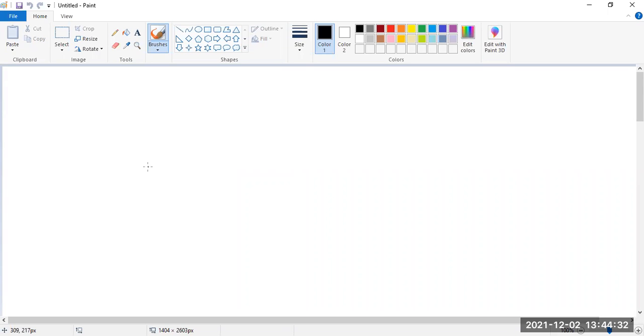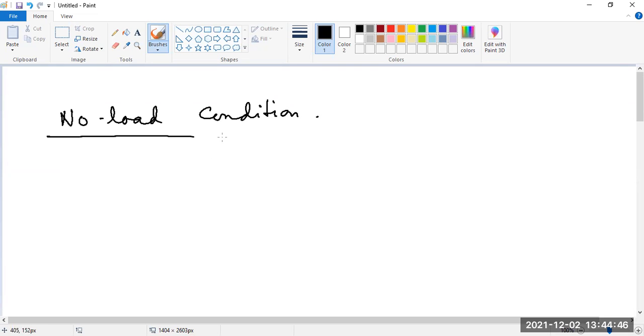Now here one more condition we have to take, that is the no load condition. No load condition means what? In those expressions, what do we have to do? No load condition: the load current is zero.